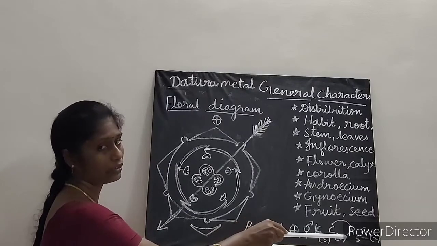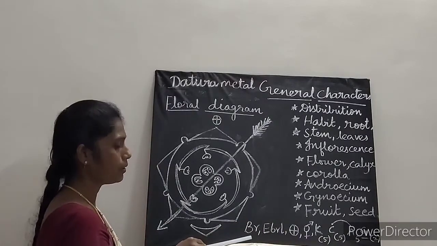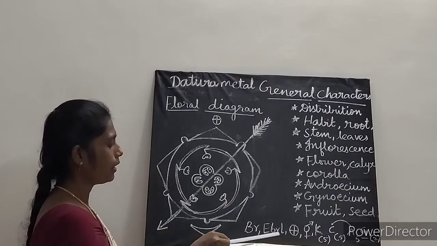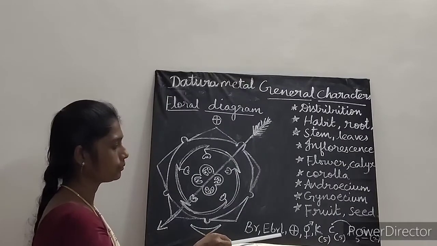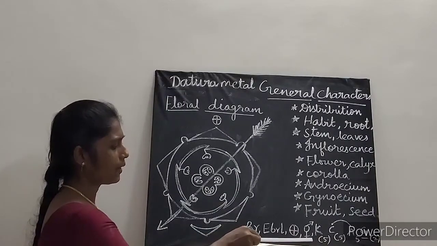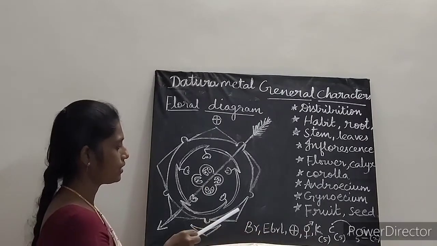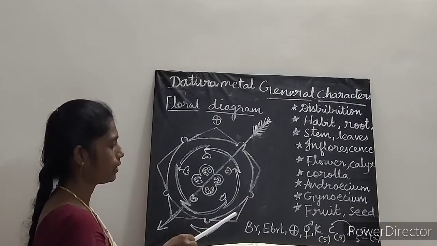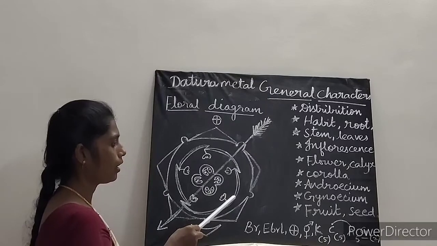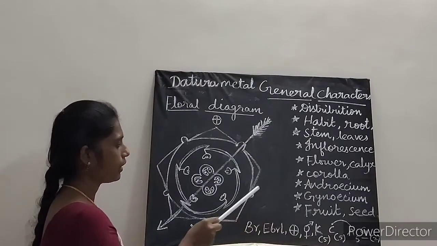So this is how we have to write the floral formula. Br means what? Bract. This one. EBrl means what? Bracteoles are absent. Actinomorphic, bisexual, androecium and gynoecium, male and female parts are present. Calyx, this one is calyx, which is 5 in number, joined. And this one is corolla, okay, which is also joined, 5 in number.